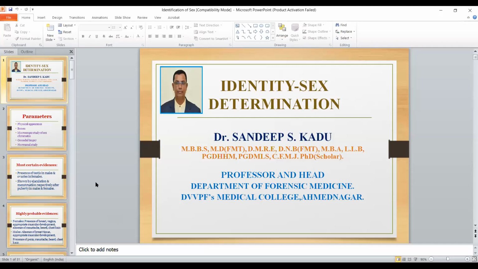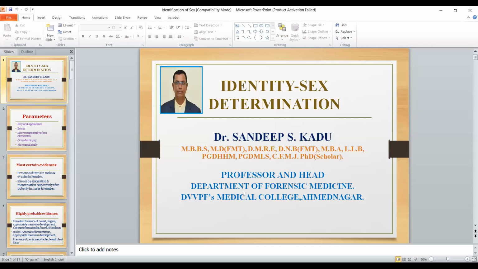So I will again revise that identity is defined as determination of an individuality of a person. There are two types of identity. One is known as complete identity. Complete identity means exact specification of an individual, while incomplete identity means there are some parameters about that individual known, that is known as the incomplete identity.